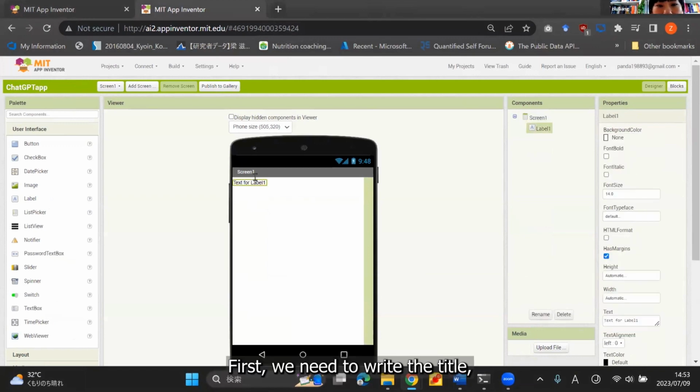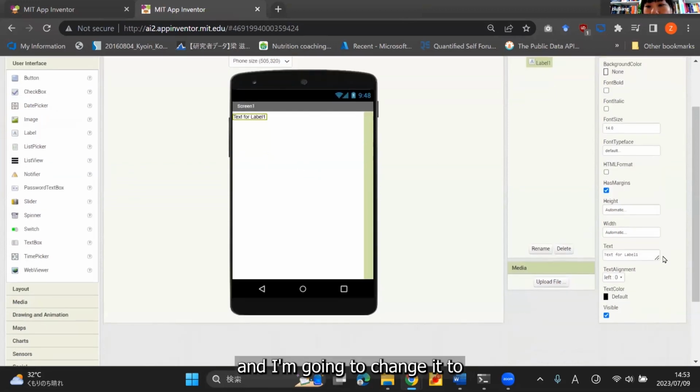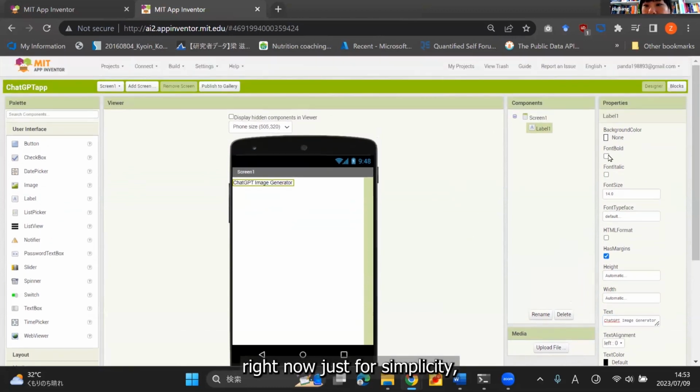First, we need to write the title of the app, the name of the app, right? For that purpose, we need to drag and drop a label. I already have it here. So this is for the title of the app. And I'm going to change it to ChatGPT Image Generator. You can name it other names. Right now, just for simplicity, I call it ChatGPT Image Generator.